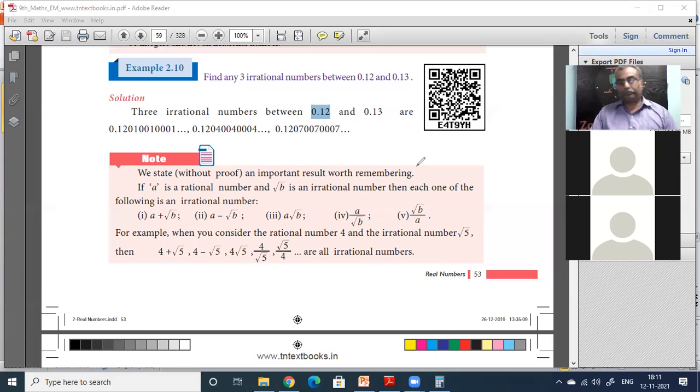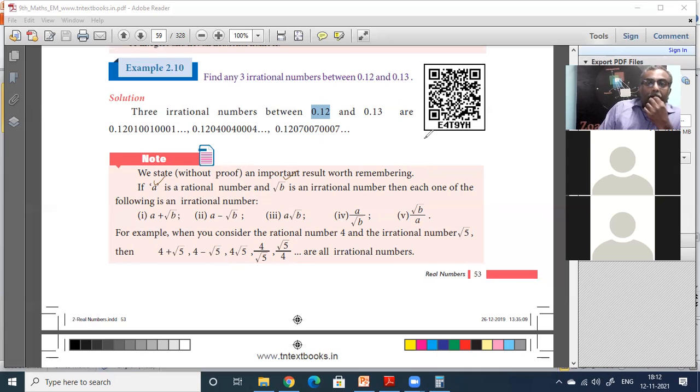Now, one important result is given without proof. Let us see what it says. A is a rational number and root of B is an irrational number. Then each one of the following is an irrational number. That is very important.